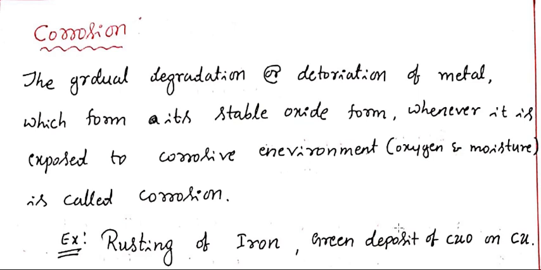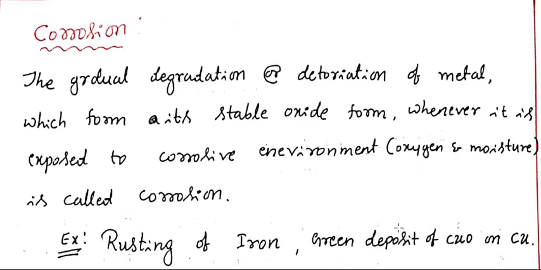The same will happen in another case also, that is aluminium. What is the ore of aluminium? It's bauxite. Bauxite is an ore of aluminium. It is aluminium oxide, Al2O3. From this aluminium oxide or bauxite, we can separate the aluminium.